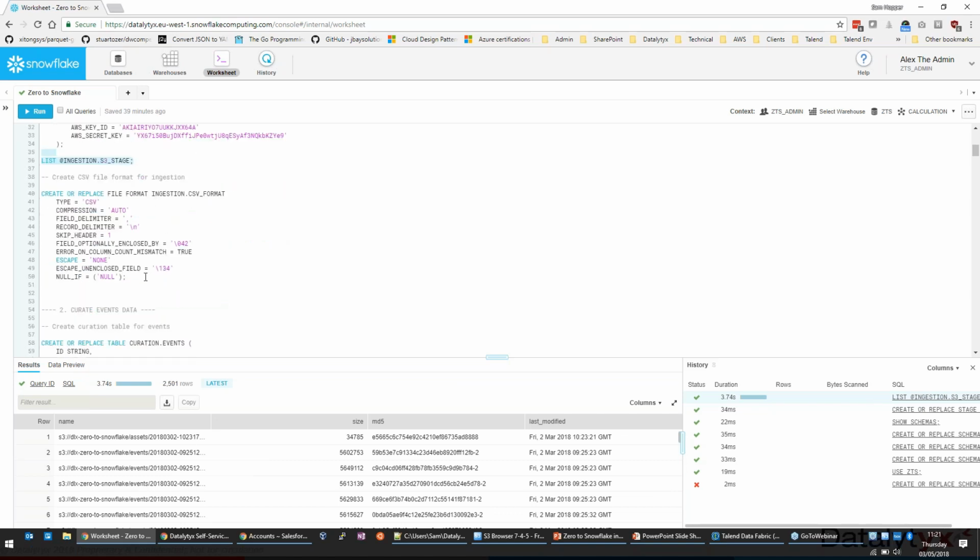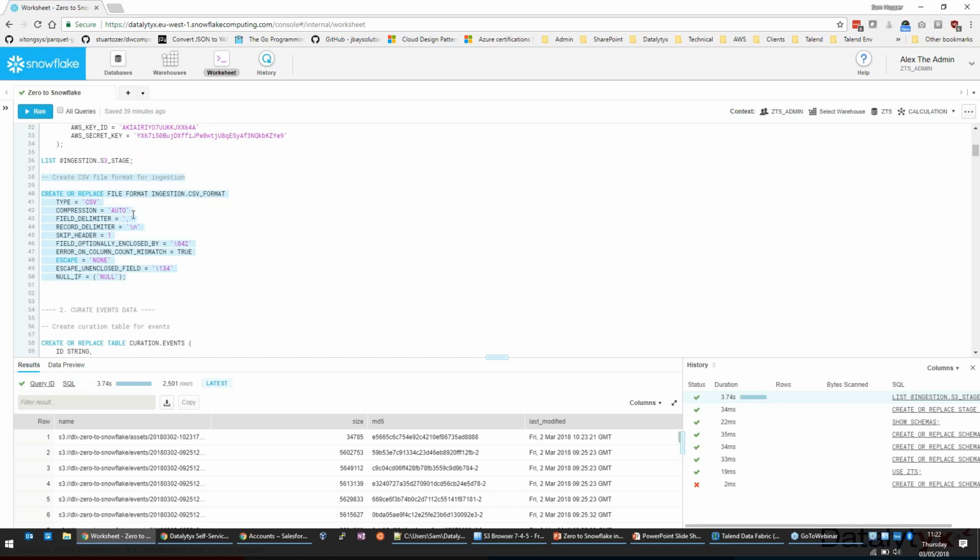The last thing we need to do in this step is just create the file format. So like I said, this is going to be to allow us to parse the CSV data. So we're going to tell it things like what's the field delimiter? Is it comma? New lines between records. We're going to have a header row, so we need to skip that, and that kind of thing.